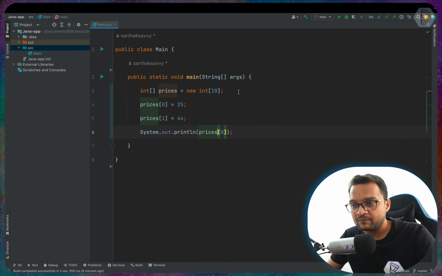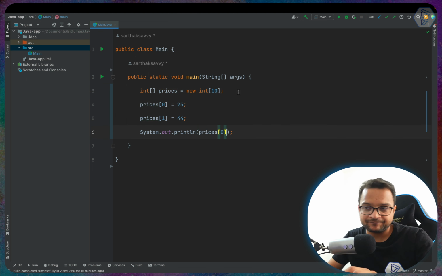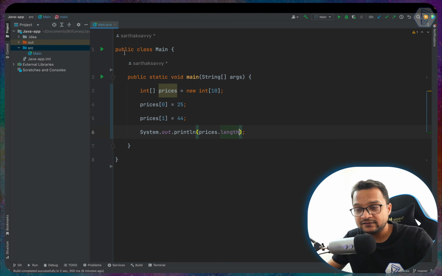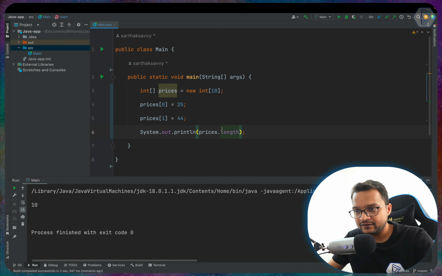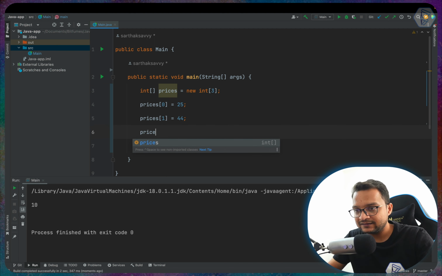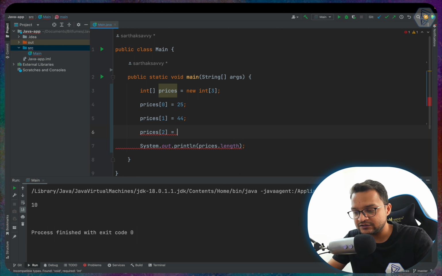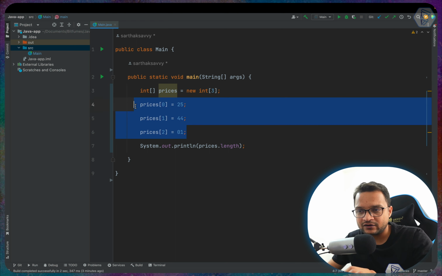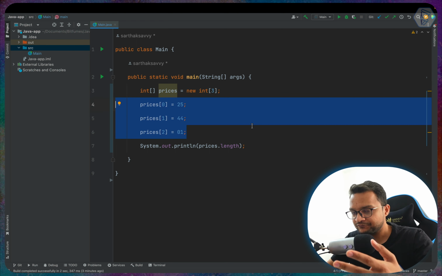There are multiple other things in arrays. You can see that we can get the length. If we do this length thing, then we have 10 here, which is what we defined. So let's say index 3, and another price with the third value, or second element, is 0, 1 only. Creating the array and initializing the empty array with the length is okay, and later on we can provide the elements, which is absolutely fine.